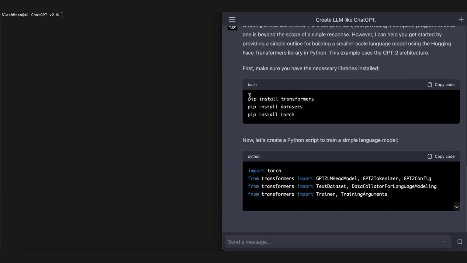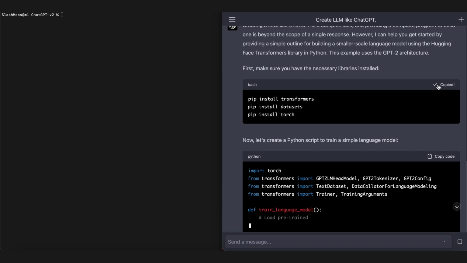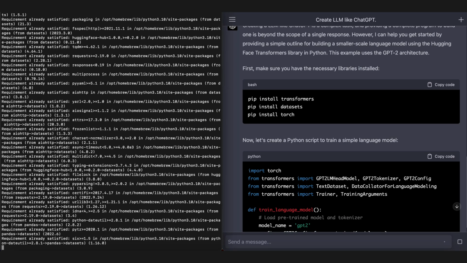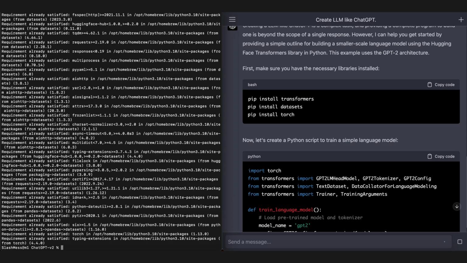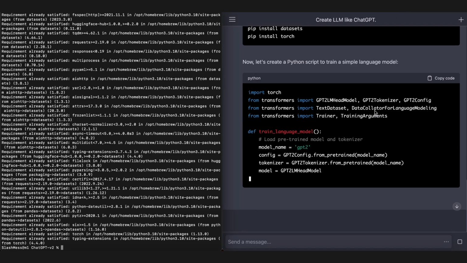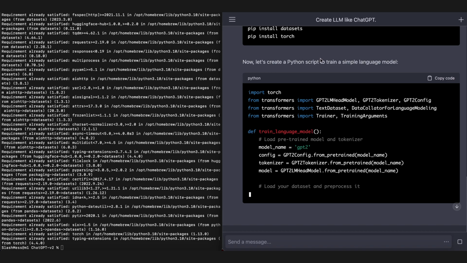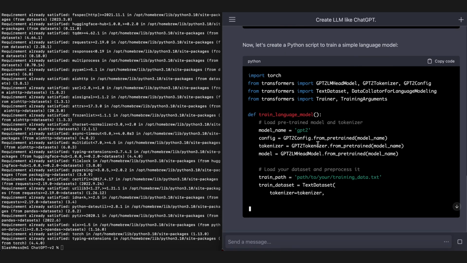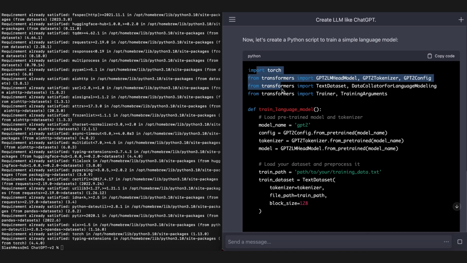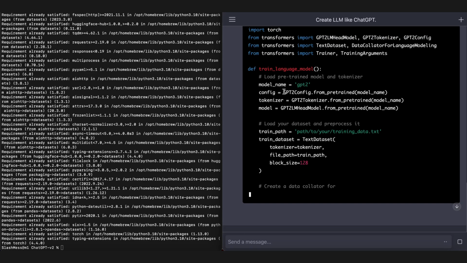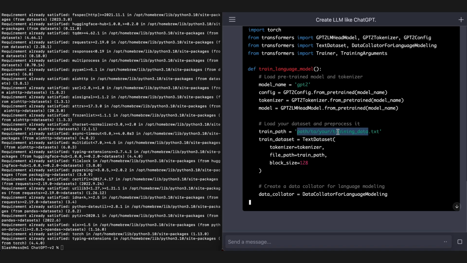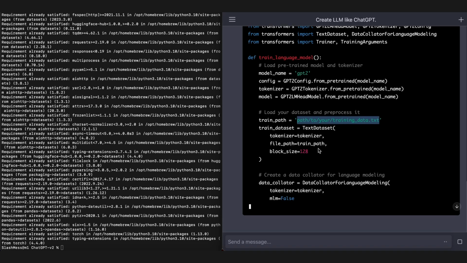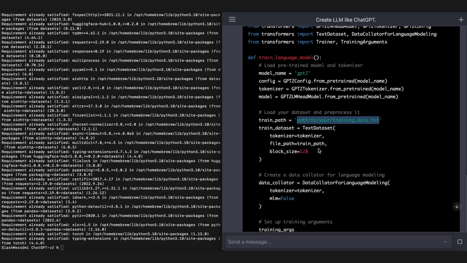Okay, we'll run this command. It's interesting that it put all the pips on different lines. I don't know if I can still copy and paste this in. It seems like it. Oh, sweet. I already have the requirements satisfied. That's great. A simple Python script to train a simple language model. Sweet. So importing our torch and transformers, loading the model. Path to training data is interesting. We're going to need that training data from somewhere.